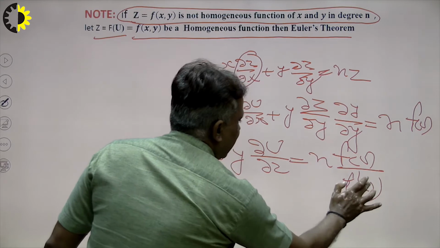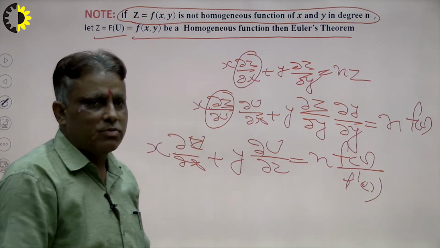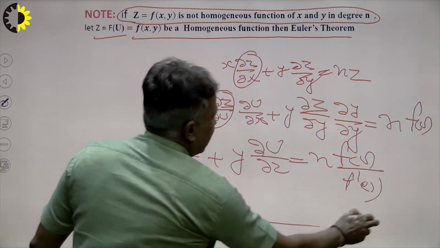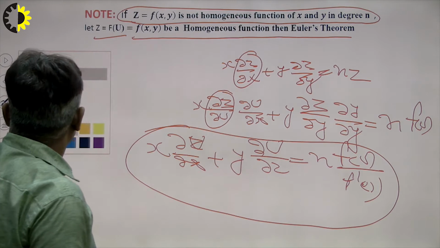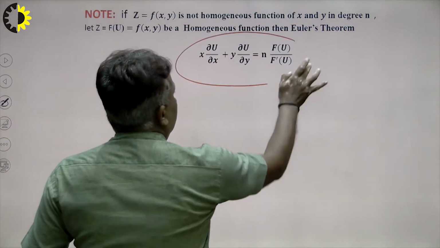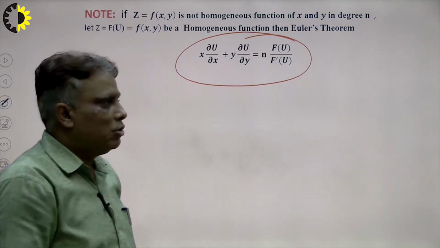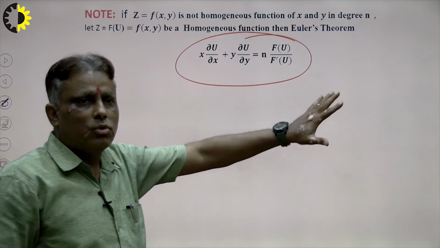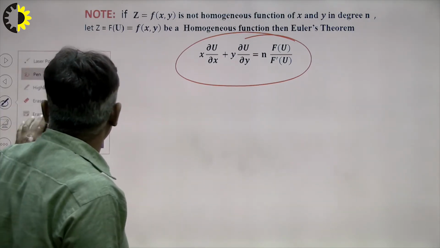So student, keep in mind, if the function is not homogeneous, we convert it into homogeneous form, and we apply this formula. Student, remember it. Now what will be the result here? If the given function is not homogeneous but we convert it into homogeneous, I apply this formula. This is also known as the reduction of Euler's formula. In this way we can solve our problem.